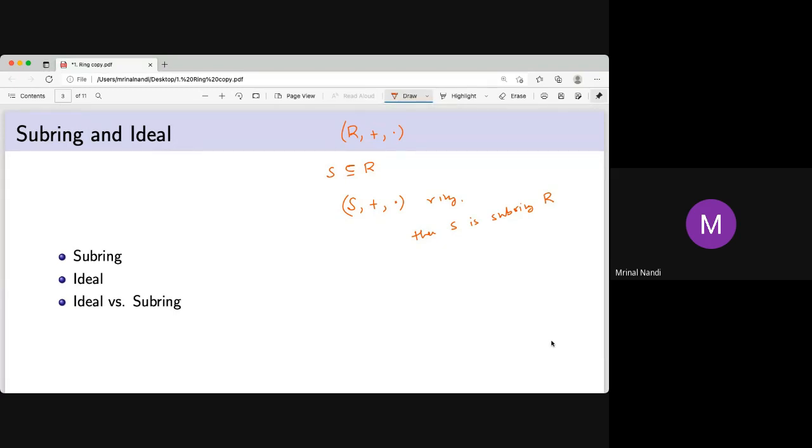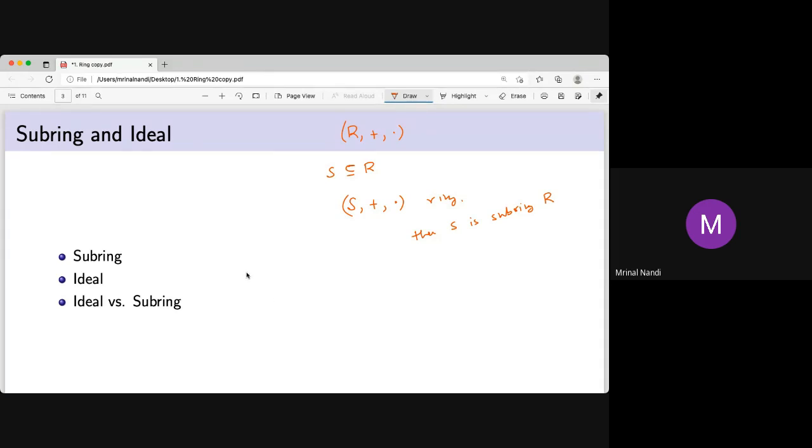This is very interesting to know. Eventually, the other may happen. So, even if a ring has no identity element, the subring may have an identity element. That means the element which is an identity in the subring may not be the identity in the ring. That is the further ring, actually.